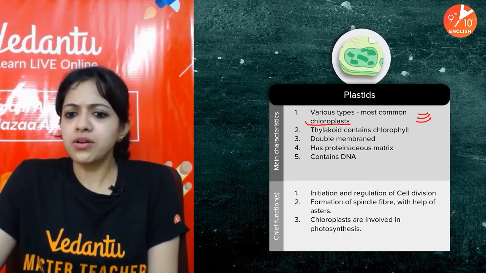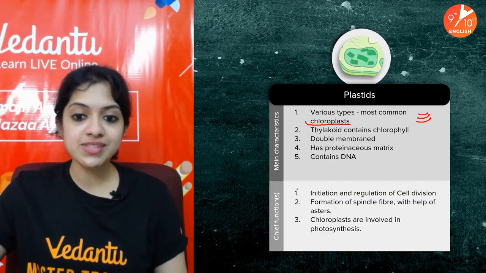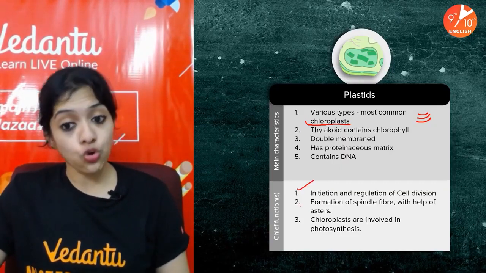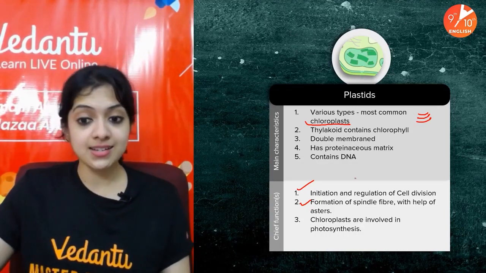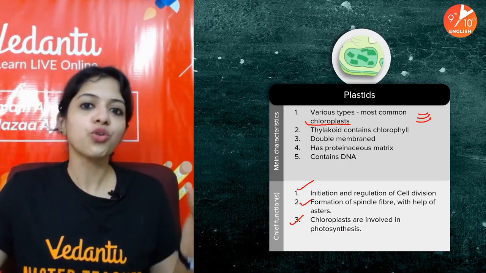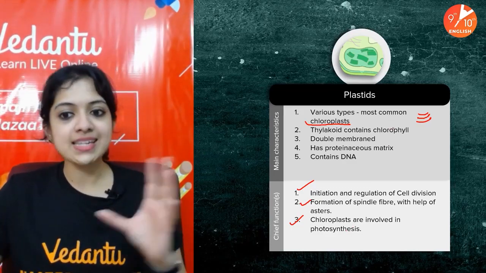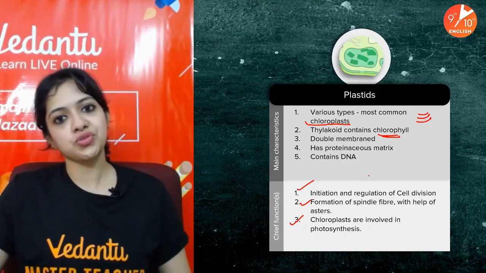Okay, what about its function? One is that it helps in initiation and regulation of cell division in a plant cell. It also helps in formation of spindle fiber with the help of asters. And they are involved in photosynthesis. Chloroplasts, we know that. Thylakoids contain chlorophyll, as I have told you. So obviously, it has to be the site of photosynthesis.